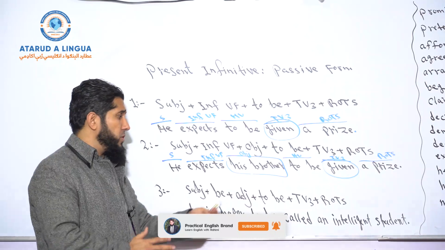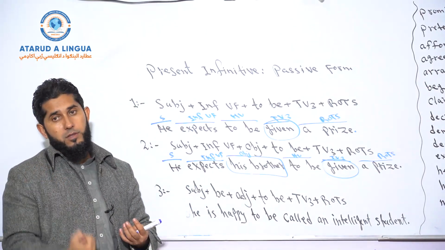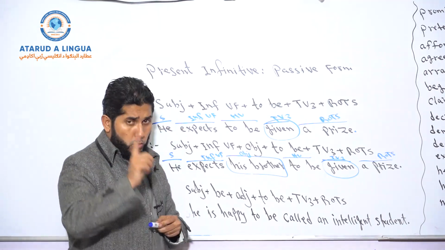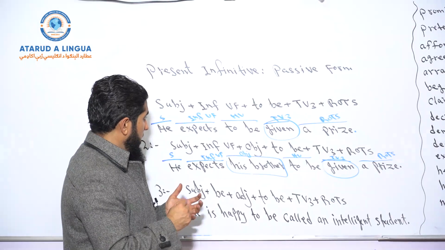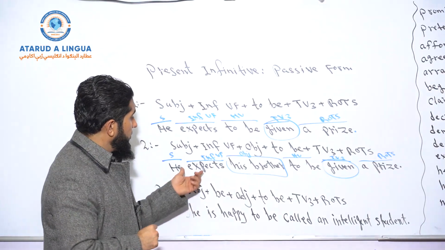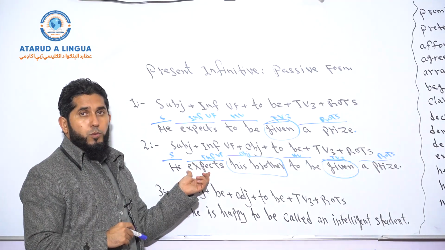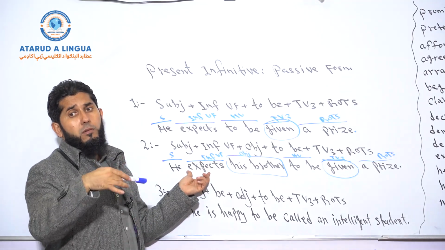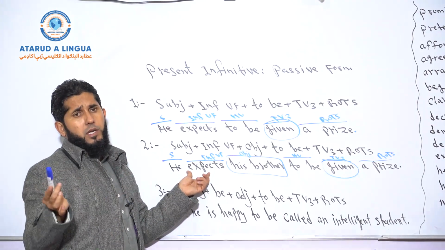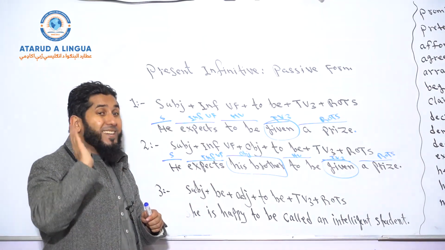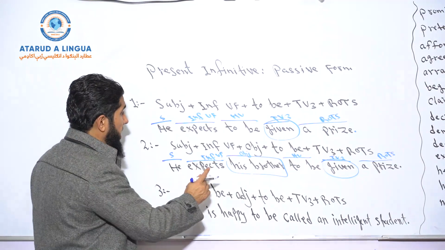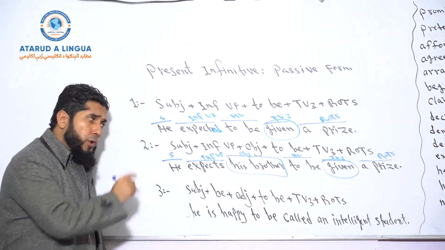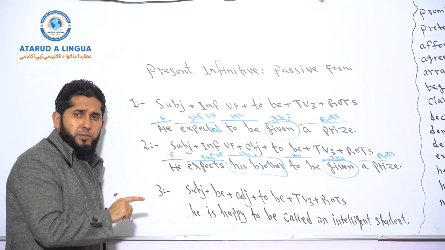So according to the second structure, the object is the receiver of the action. Okay. Now, one more thing that I want to mention here is that the verb form over here could be in simple past tense, it could be in simple future tense, it could be in a different tense, okay? It doesn't have to be always in simple present tense. But still, even if we say he expected, instead of he expects, he expected, okay? Or he will expect, or he is expecting, okay?